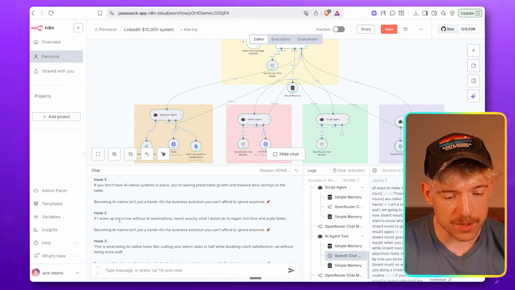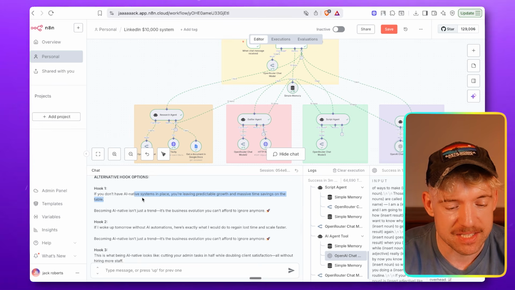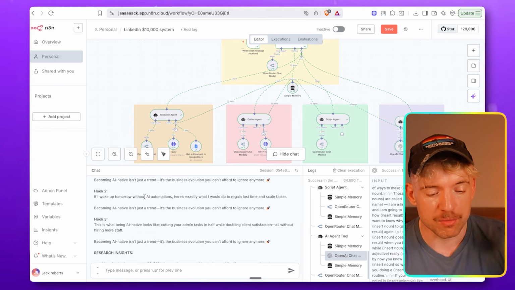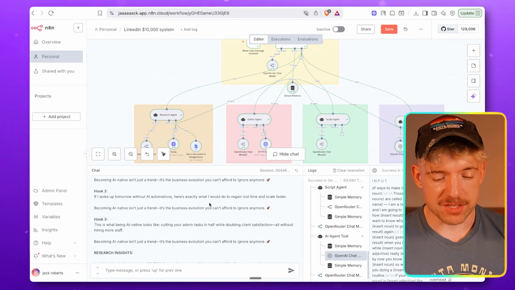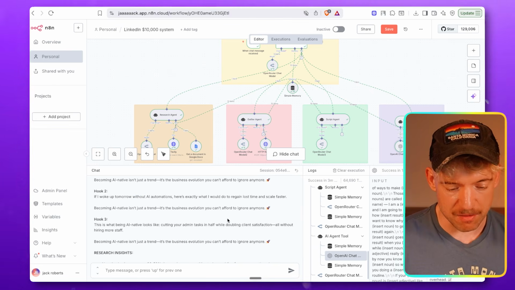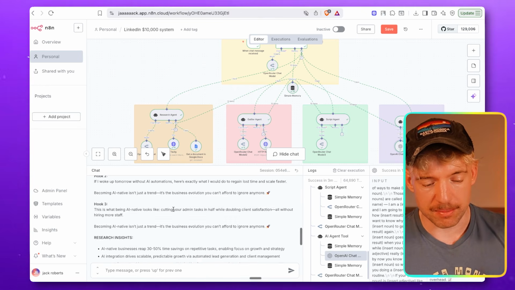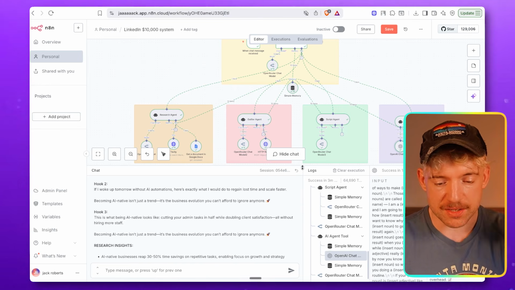And then we've got the hooks, right? Which is, if you don't have AI native systems in place, you're leaving predictable growth and massive time savings on the table. If I woke up tomorrow without AI automation, this is exactly what I'd do to regain lost time and scale faster. And number 3, this is what being AI native looks like, cutting your admin tasks in half, blah, blah, blah. Really, really freaking cool. So guys, congratulations on that.